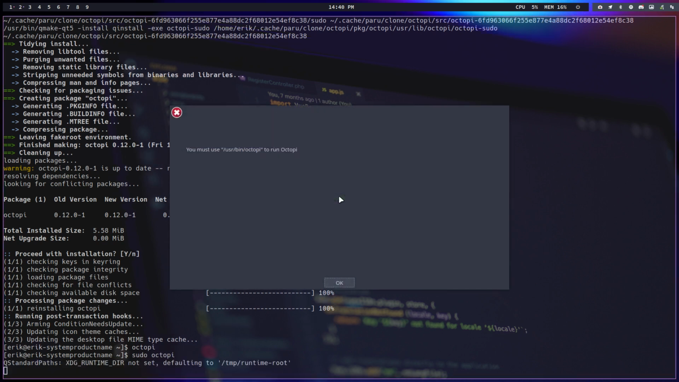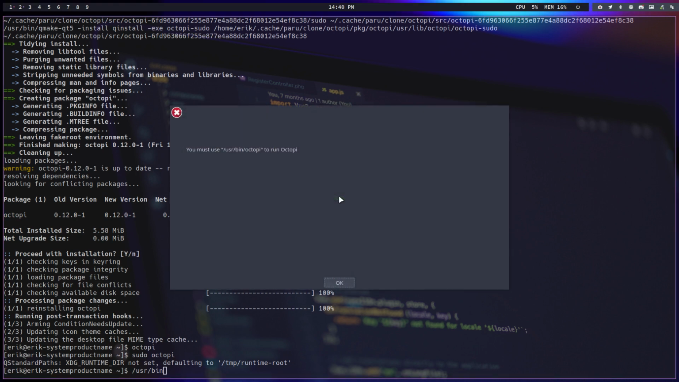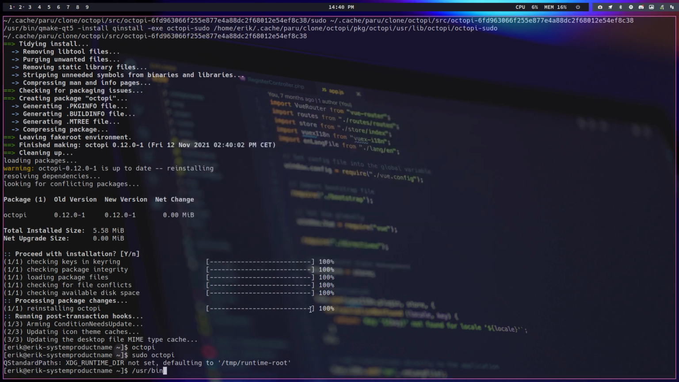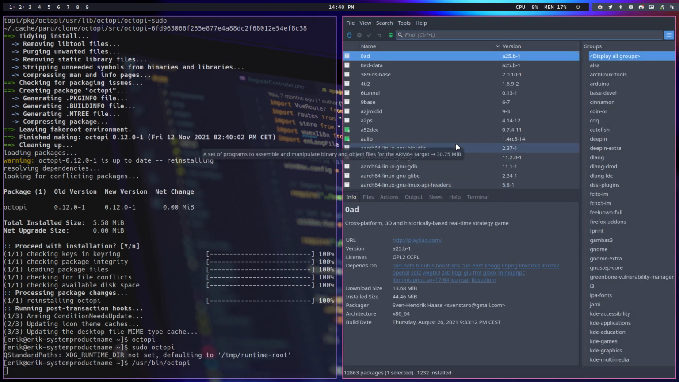Sudo octopi. Okay, you must use user bin. Fine, so it has to be this thing. Probably if I do Super Shift D, I'll just launch it this way. Nope, I should use that one. This is of course a tiling window manager, it's always a little bit different than anything else, but yeah, it's working.